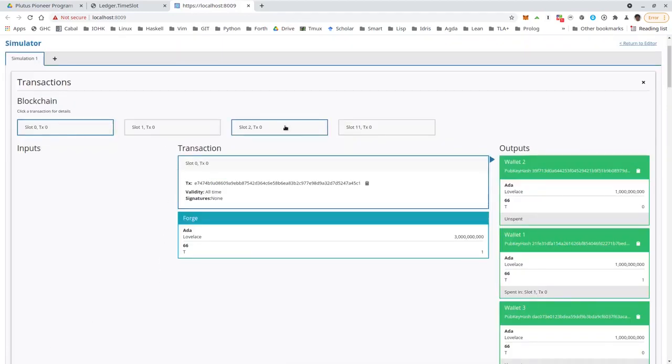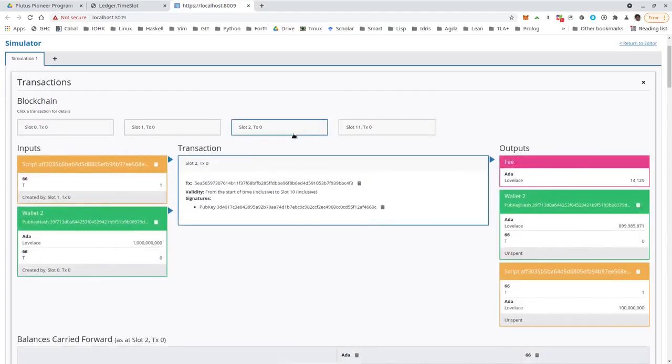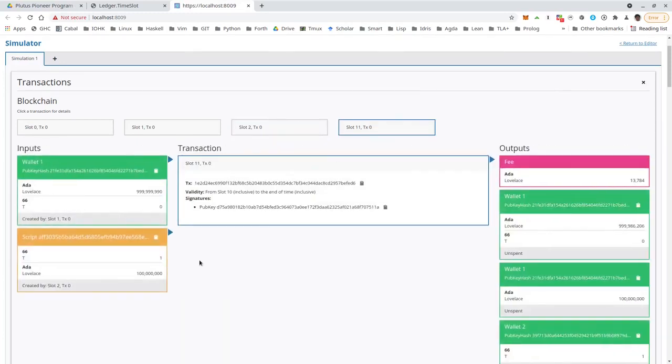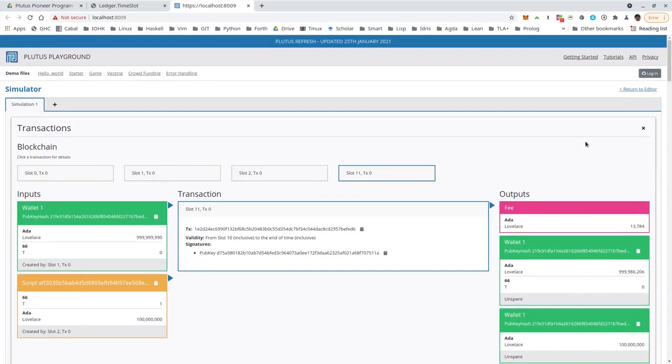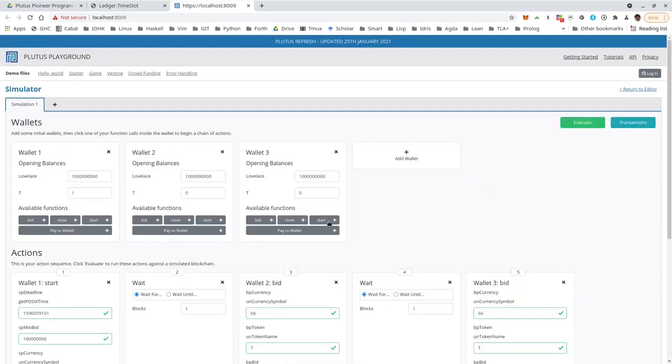okay, then we see we have one transaction less. So this is still Bob's bid with the 100, but now Charlie's transaction was invalid, so that's rejected. And the close now looks different because now Bob is the highest bidder, so Alice only gets 100 and Bob gets the NFT.